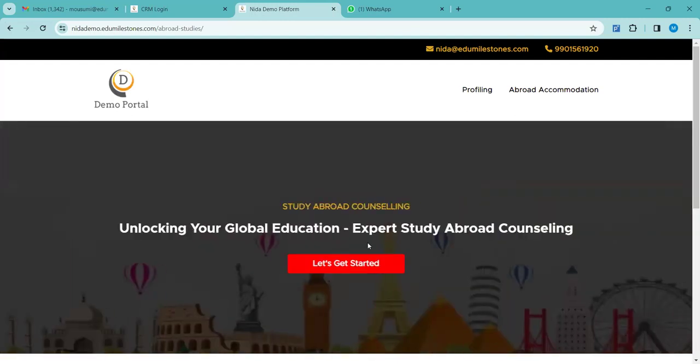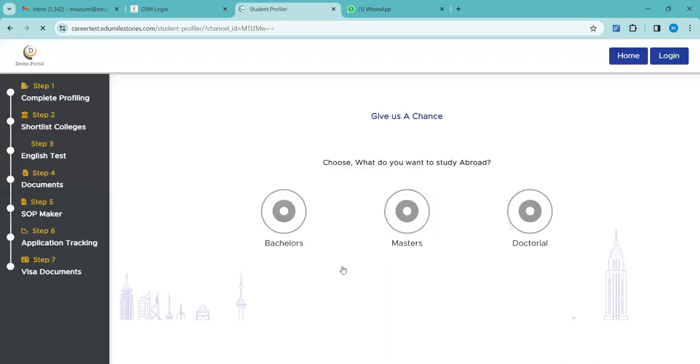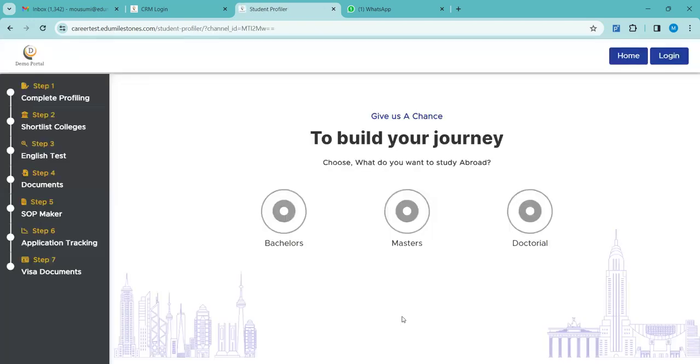Fine. Next, the student has to start the profiling. How to do that? They just have to click on this let's get started option. I'm clicking on this. Once they click on the let's get started option, it will ask them to select from the programs being listed here. The student has to select whichever program they are planning to go ahead with.